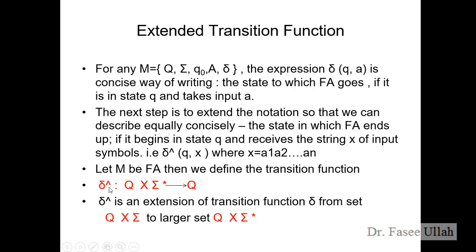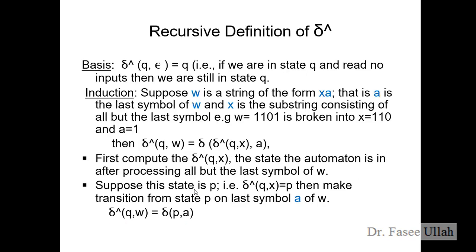This is the transition function with Q, which is the generic form, and X, which represents different transition values between different states, and these are the symbols, the input values. Further we can extend this with some examples, so you will clearly understand how we can make a more generic form.